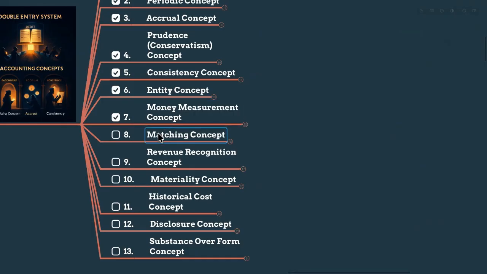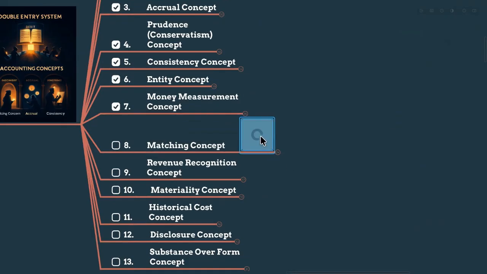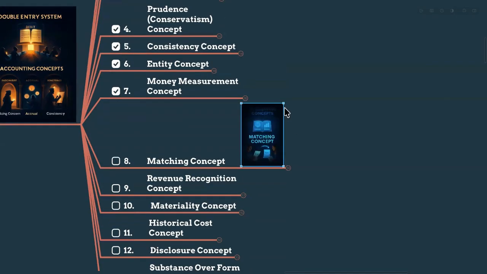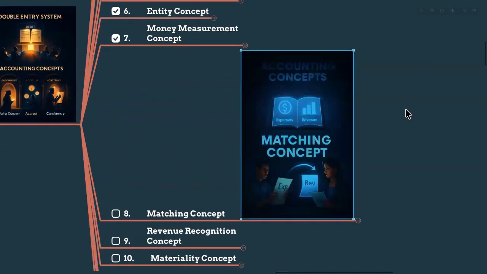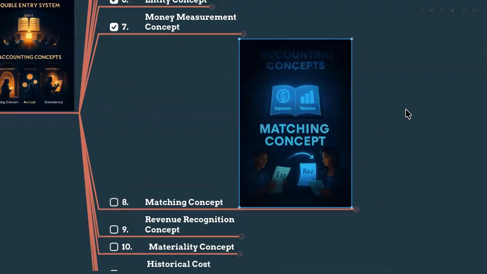Let's talk about the matching concept now. What does the matching concept mean, my dears? Simply, the expenses we incur should be matched with the revenues they helped to generate in the same accounting period. Let's say you record sales of 500,000 worth of goods as revenue.